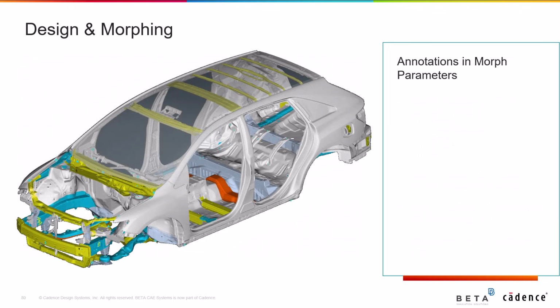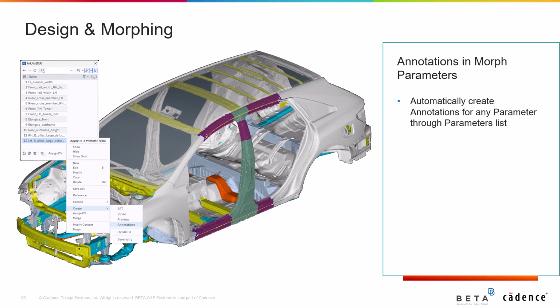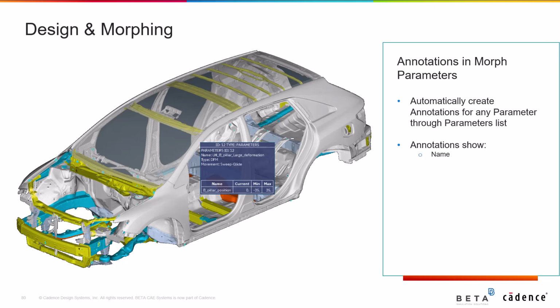In addition, a new option has been added to morph parameters. Users can now automatically create annotations for each stored parameter through the parameters list, displaying its name, type, movement, and other characteristics, making it easier to view and manage them.